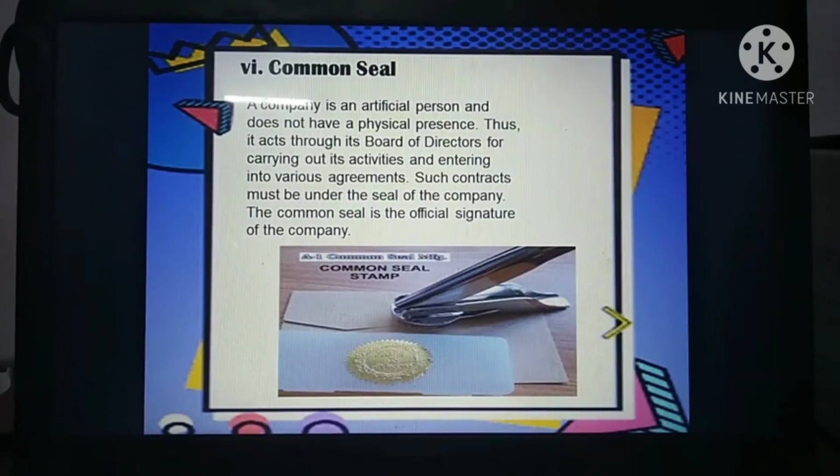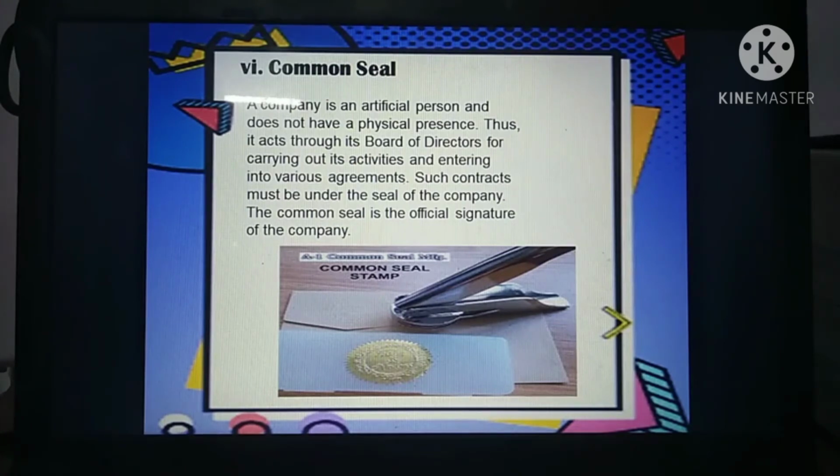A company is an artificial person created by law, so it does not have a physical presence. It acts through the board of directors for carrying out business activities, and the board of directors enter the agreements and contracts between the company and others. Even though the board of directors runs the business, if the directors put their signature alone, it is not a valid contract.